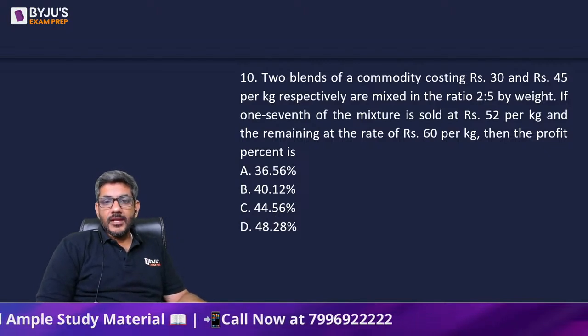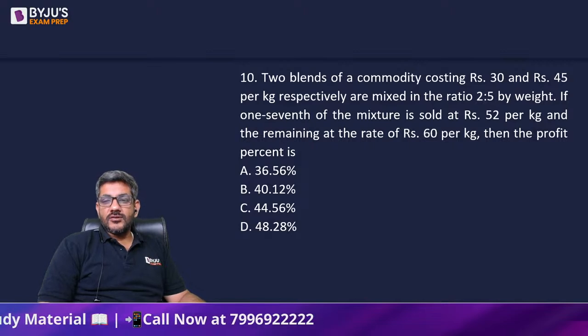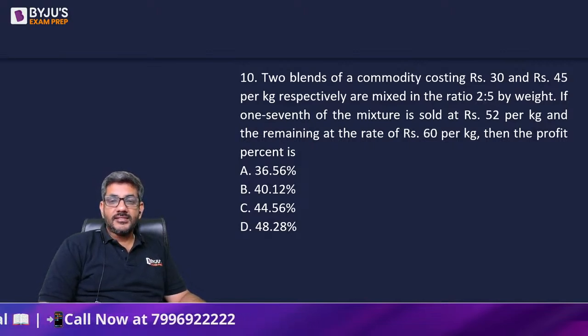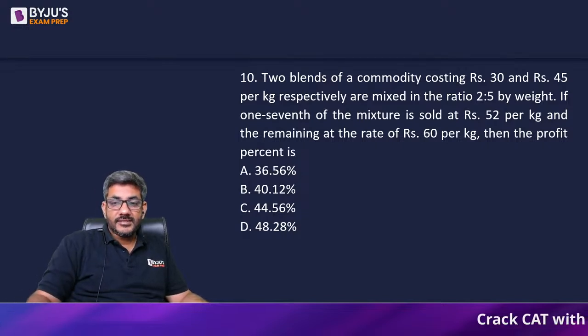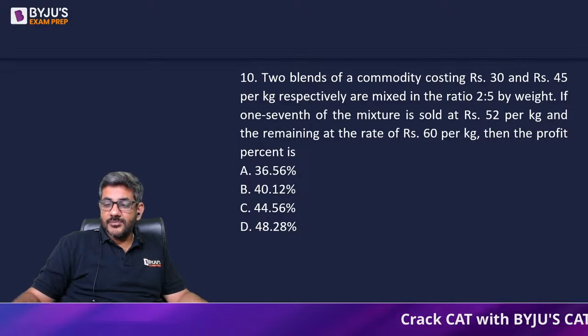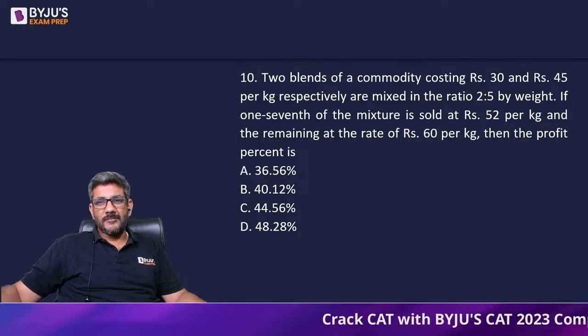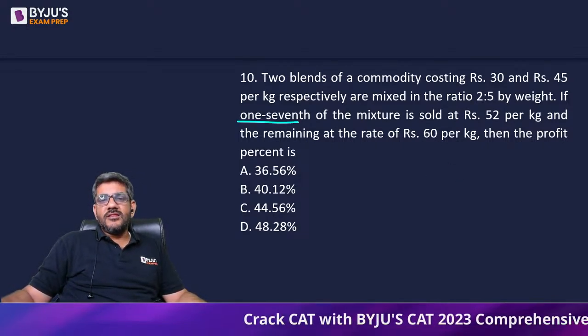Let's start doing it. Two blends of a commodity costing rupees 30 and 45 per kg are mixed in the ratio of 2:5 by weight. If 1/7 of the mixture is sold at 52 and the remaining is sold at 60, then the profit percentage is what? Ritik also got the answer as B. Let's see what the correct answer is.